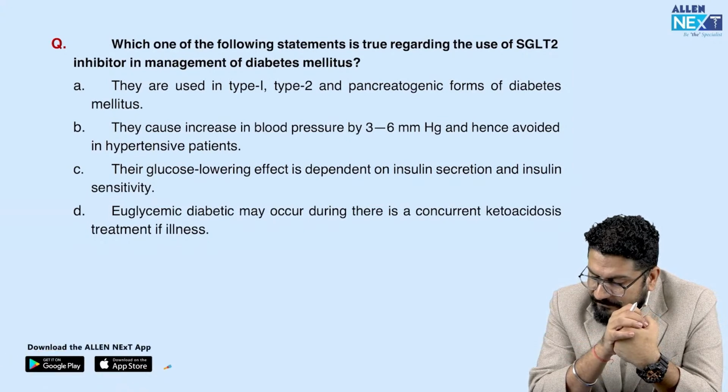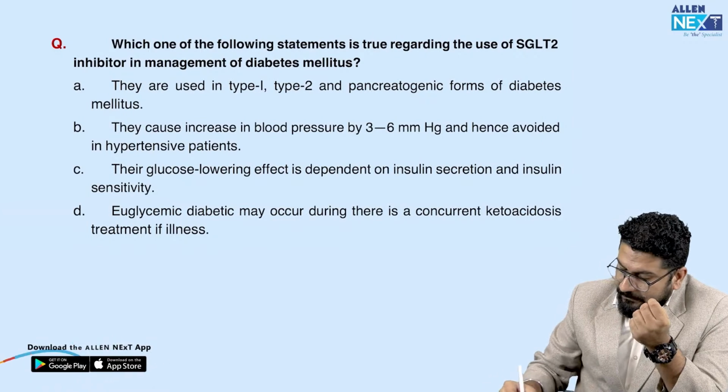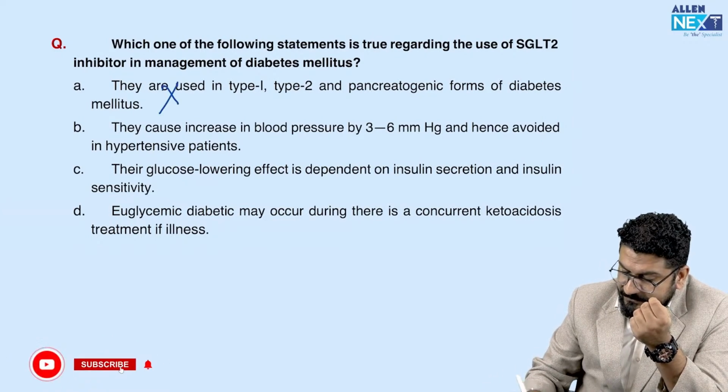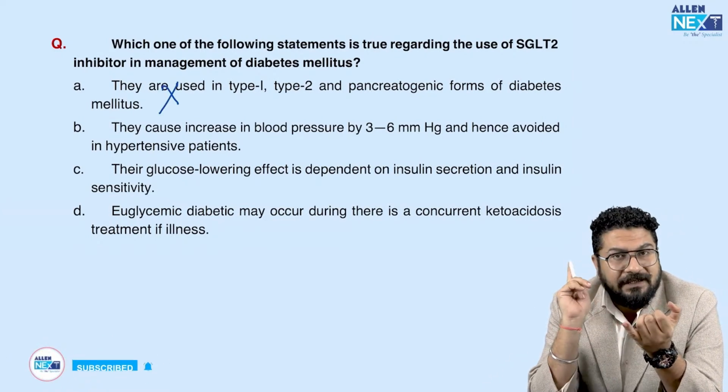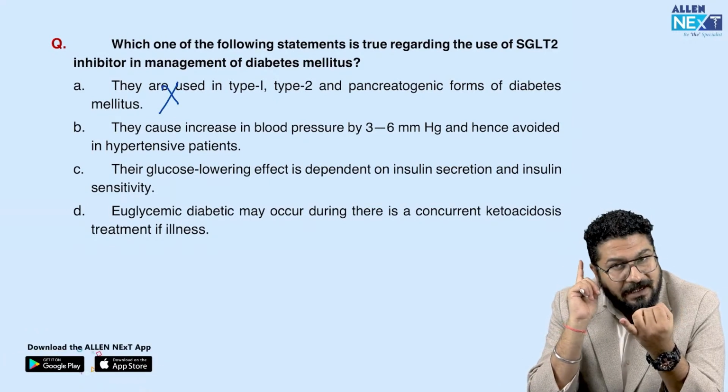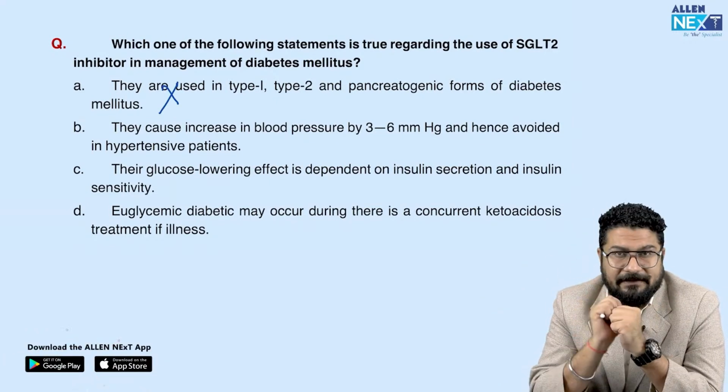So are they used in type 1 and type 2 diabetes and pancreatic forms of diabetes? No. They are not used in type 1. This is a wrong statement. Neither are they used in pancreatogenic diabetes. They are used in type 2 and in heart failure, even in non-diabetic patients, remember.